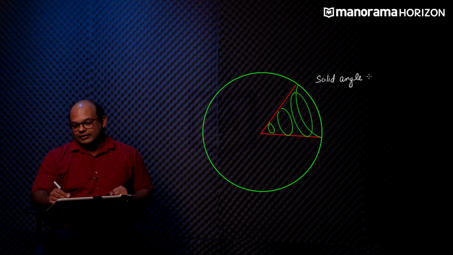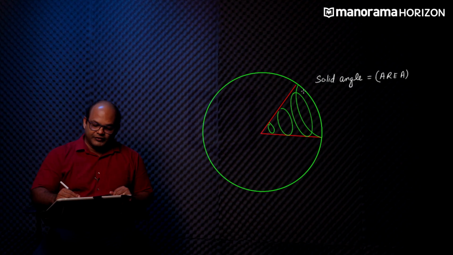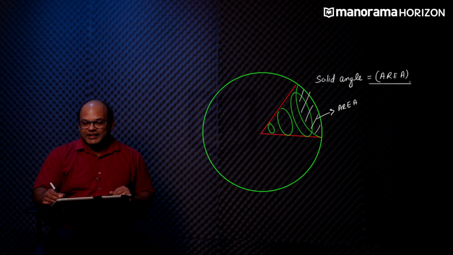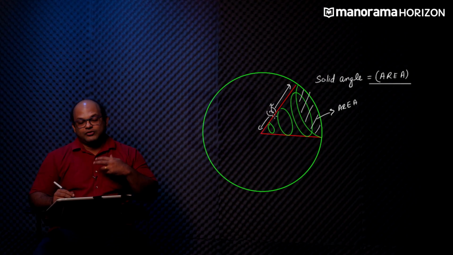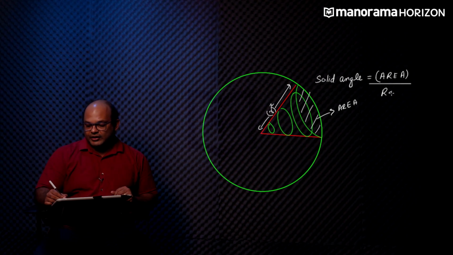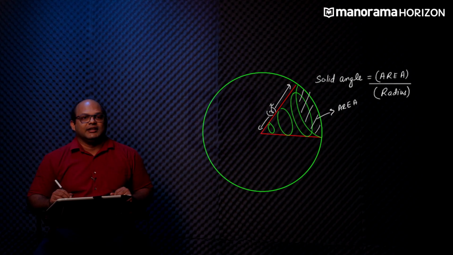The solid angle is equal to the area of the outer surface that you have sliced. So we are referring to this particular area and taking the ratio of that to the square of the radius of this slice. So we are taking the radius and we are squaring that. So that gives us the solid angle for this particular slice.